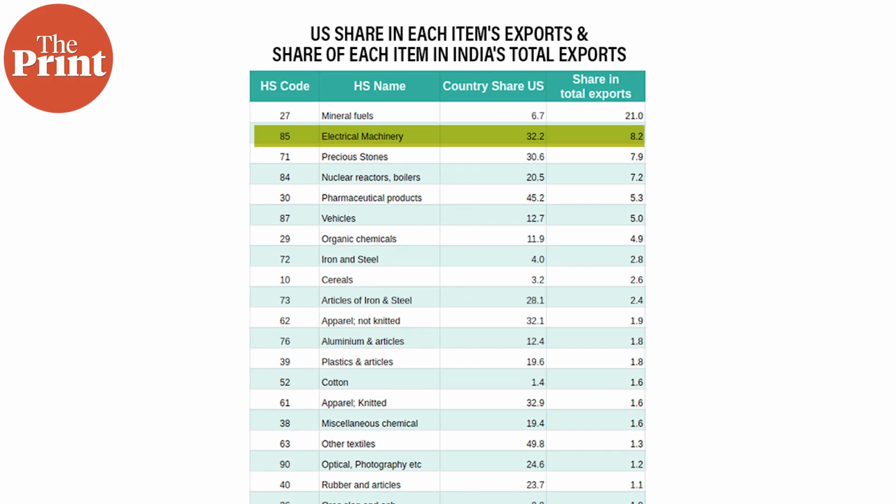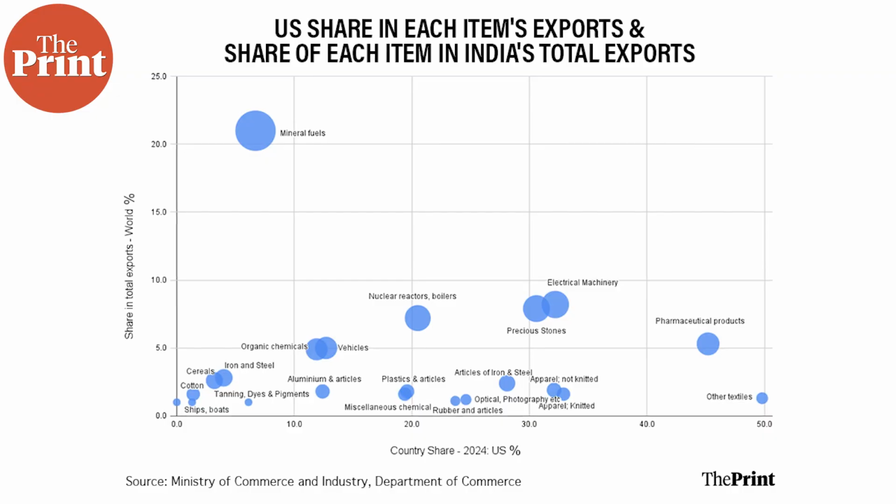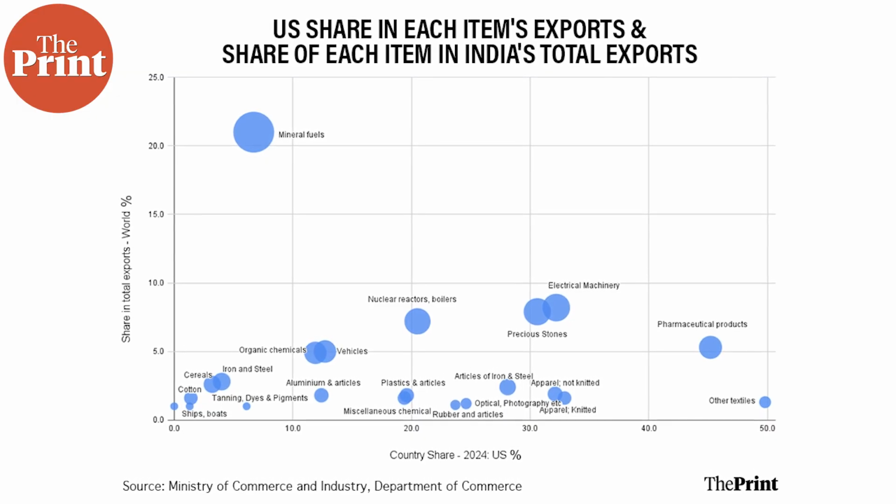But if we just look at it from the trade perspective, pharmaceutical is one sector which is going to be hit, and the other important sectors are electronic goods, where the US share in total exports of electronic goods and electrical machinery has been increasing over time, and nuclear reactors and boilers, and apparel.